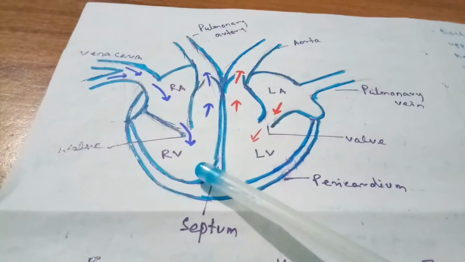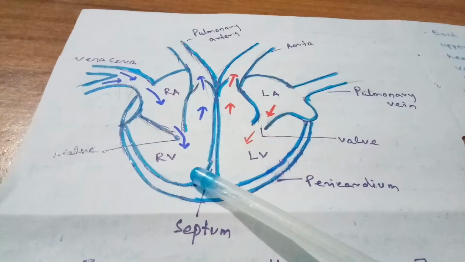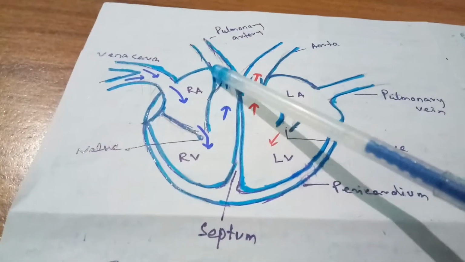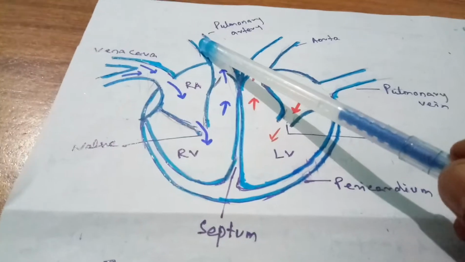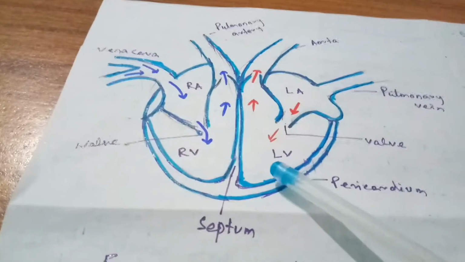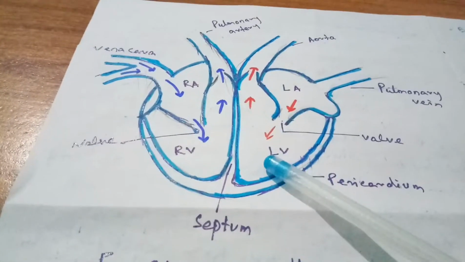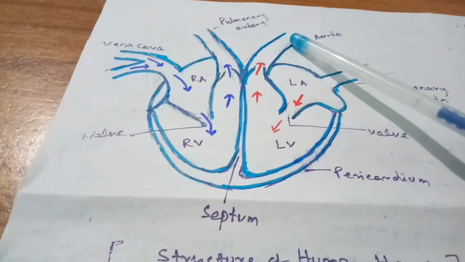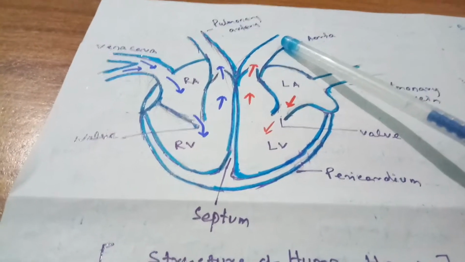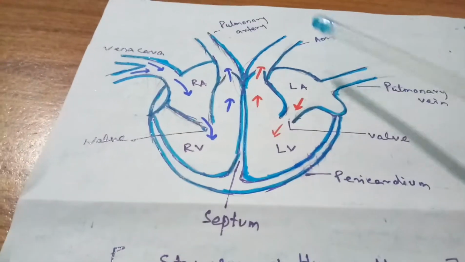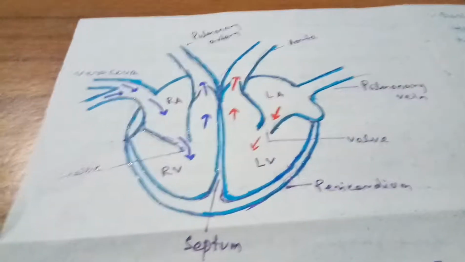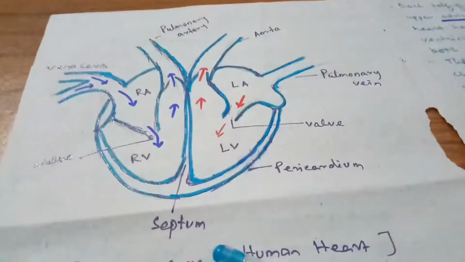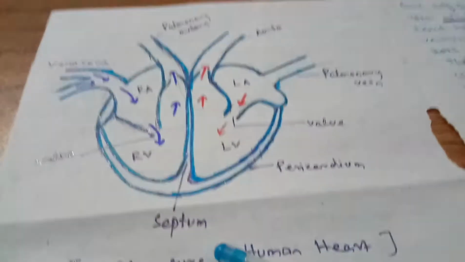The deoxygenated blood from the right ventricle goes through the pulmonary artery to the lungs for oxygenation, and the oxygenated blood from the left ventricle goes to all parts of the body through the aorta. The aorta is a large artery where all the arteries are joined. In this way, the blood circulates in our body through the heart.